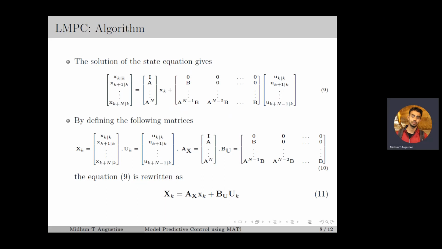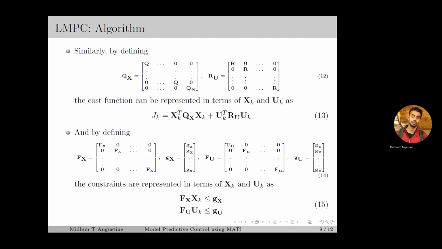Equation 11 implies that the predicted state sequence can be represented in terms of the current state and the control sequence. Similarly, by defining Q_x and R_u in equation number 12, we can represent the cost J_k in terms of the predicted state sequence X_k and the control sequence U_k as in equation number 13. And finally, by defining F_x, G_x, F_u and G_u as in equation number 14, the constraints can be represented in terms of X_k and U_k as in equation number 15.